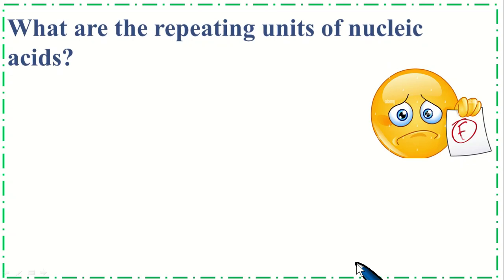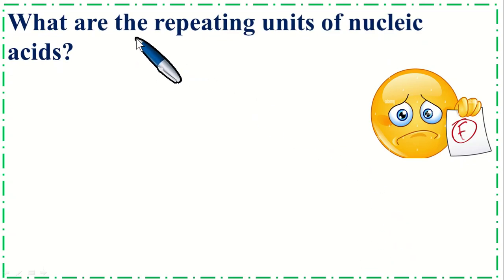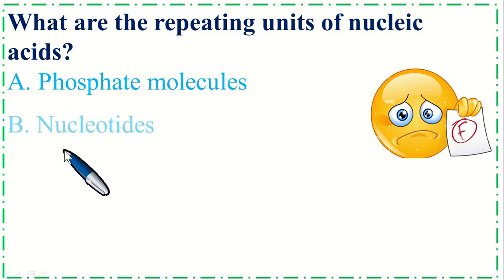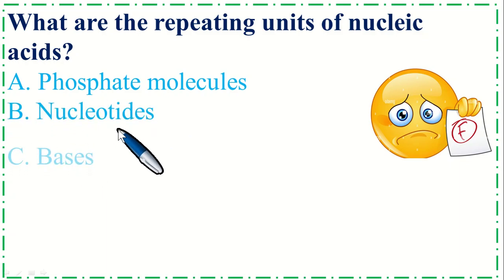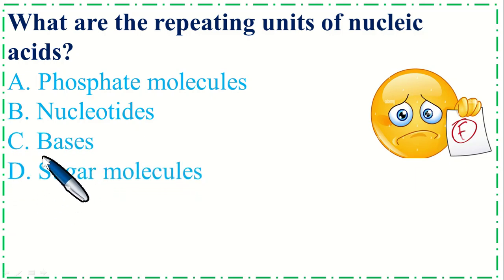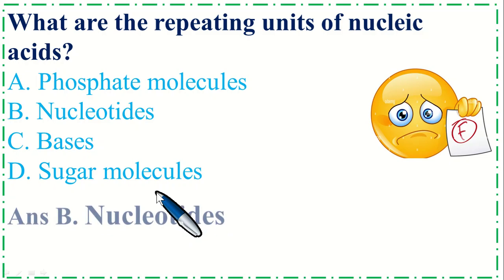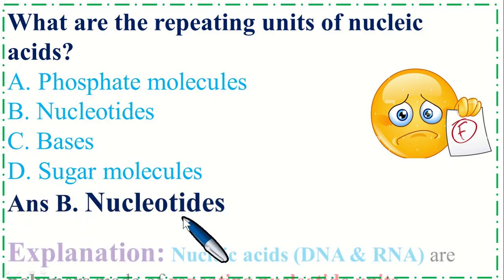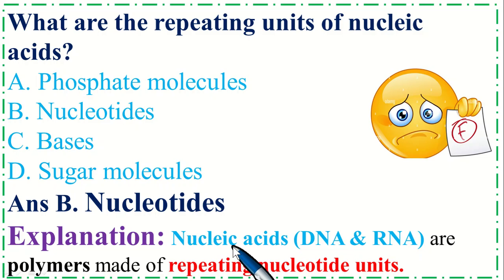So this is a very important MCQ. What are the repeating units of nucleic acids? Option A, phosphate molecule; option B, nucleotides; C, bases; and option D, sugar molecules. So the correct option is B, nucleotides. Nucleic acids, meaning DNA and RNA, are polymers made of repeating nucleotide units.